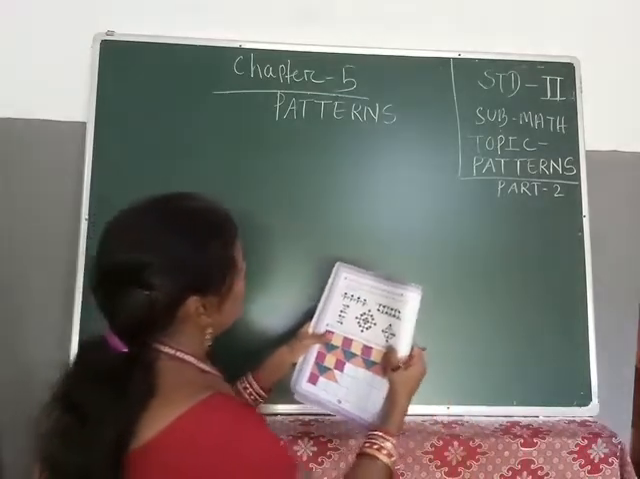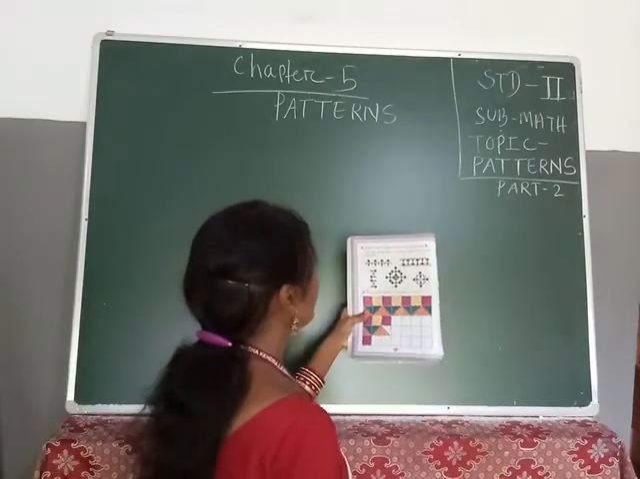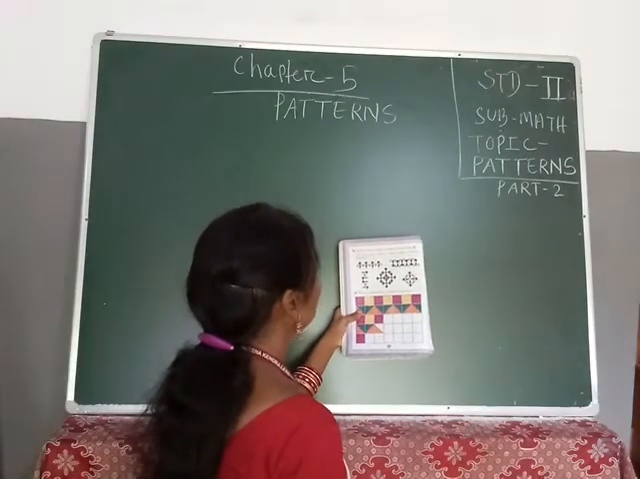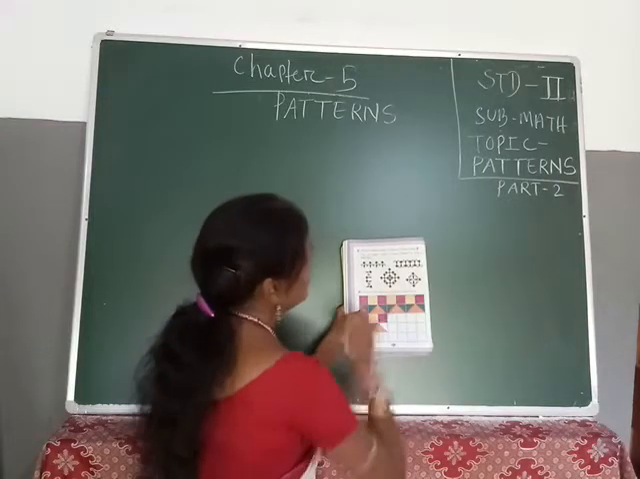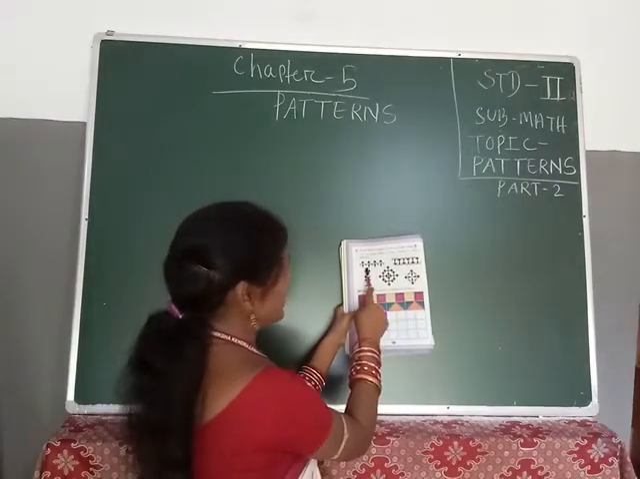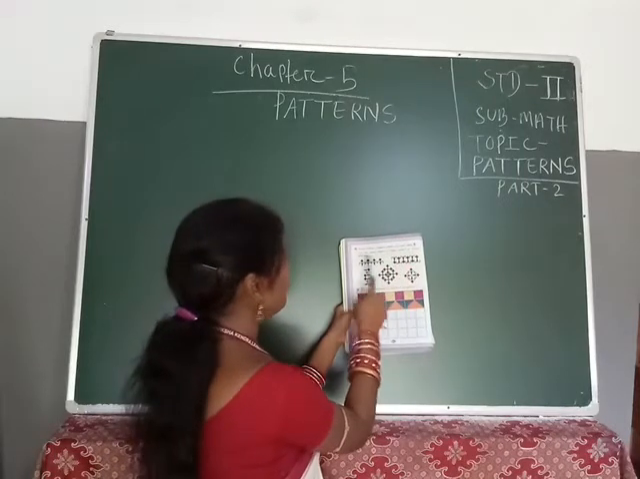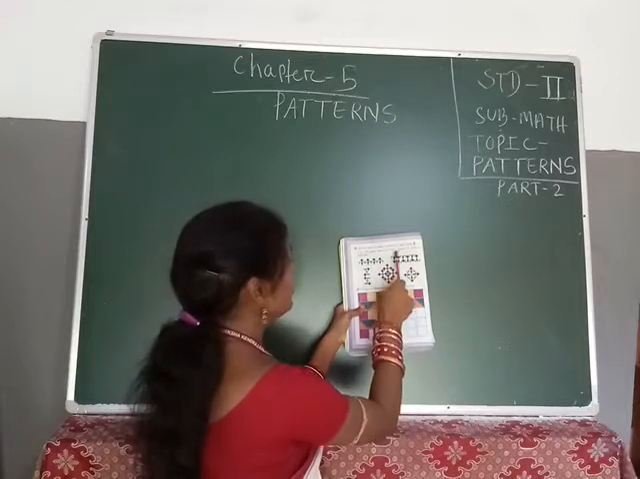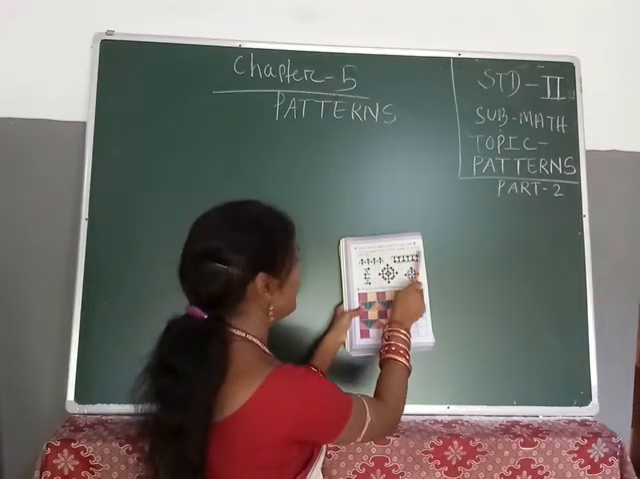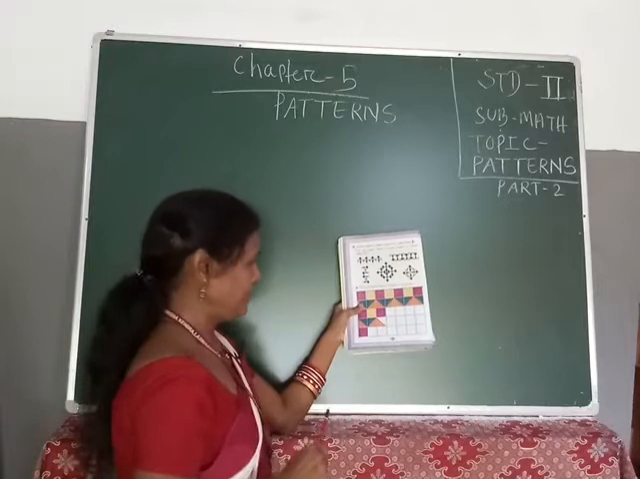See what is written: Madhav wants to make a pattern on the grill using this. Understood? Using this. Can you guess which of these cannot be formed using this one? Can you guess which one? Which of these cannot be formed with this?